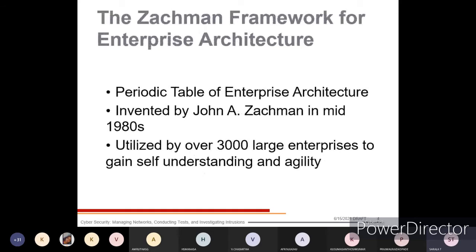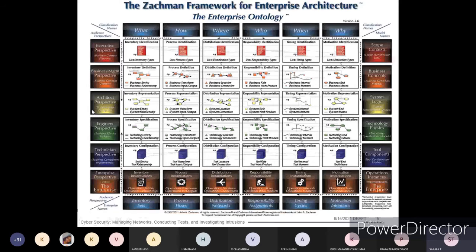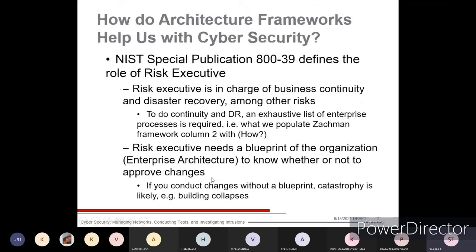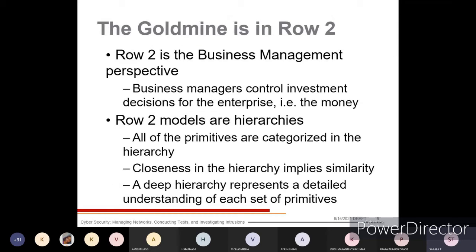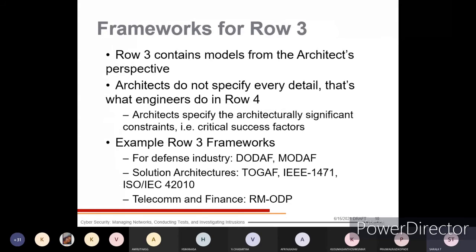As we have discussed in the primitives, each and every level of primitives is there. The levels with respect to your row 2 also, each set will show the set of primitives. Framework for row 3, that is, row 3 contains the models for the architect's representative. Row 3 is related to frameworks. It contains the models for the architect's perspective, and the architect's perspective we are going to see in row 3.